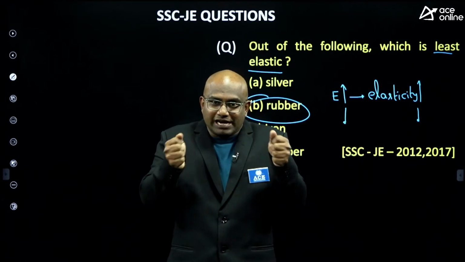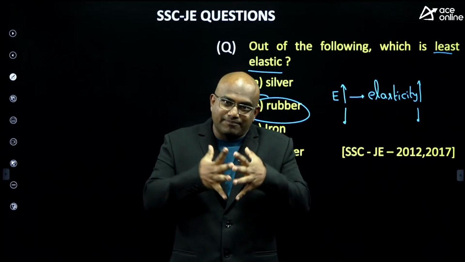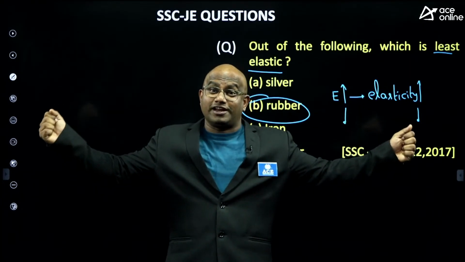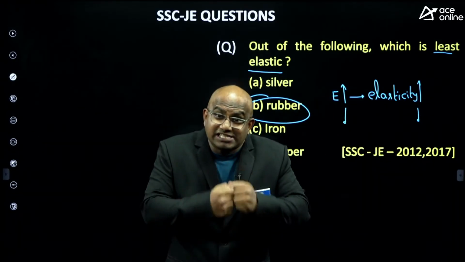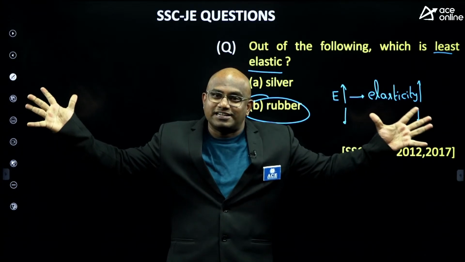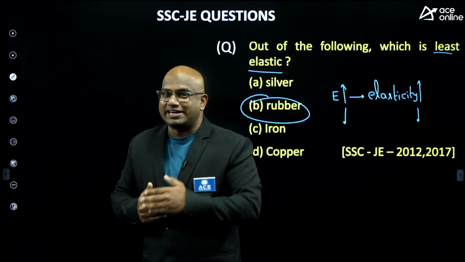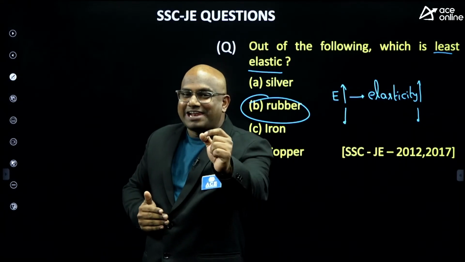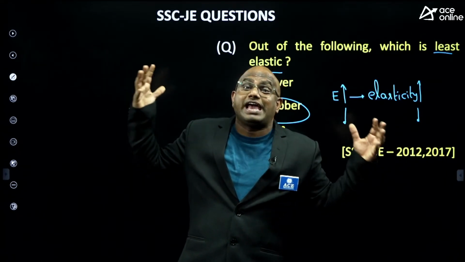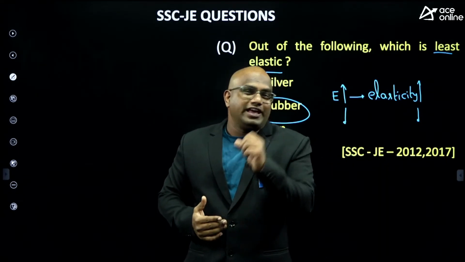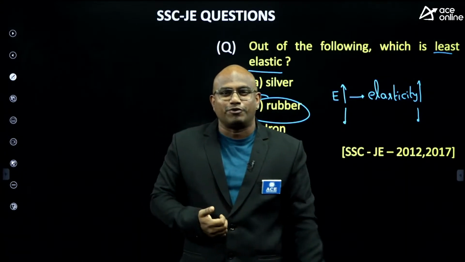Material B: stretched, released, it went back to the original position. Stretched, released, it went back. I stretched further and released, still it went back. Tell me, which one is more elastic, material A or material B? Material B is more elastic because up to the maximum load it exhibits the elastic property. But if you take rubber, you can stretch it, and if you stretch further, it is going to break.